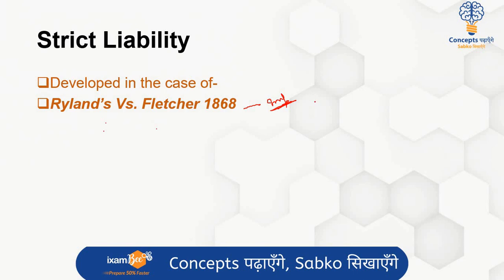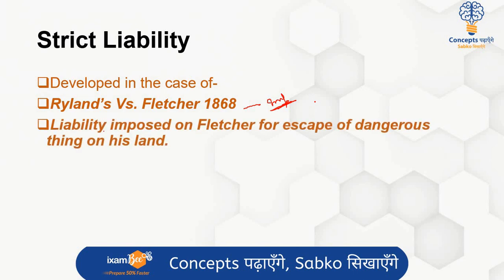In this particular case, the facts were that Rylands and Fletcher were having their lands adjoining to each other, and some mine shafts were there on Rylands' land. Fletcher was trying to construct some reservoir on his land. Due to that construction, some water went into the mine shafts of Rylands' land. So Rylands wanted to seek certain compensation and impose liability on Fletcher. It is about keeping dangerous things on your land and the escape of that thing. Liability was imposed on Fletcher because of the escape of the dangerous thing that he had kept on his land.